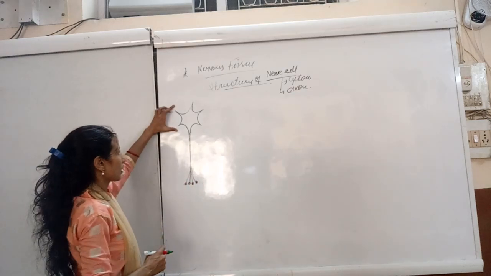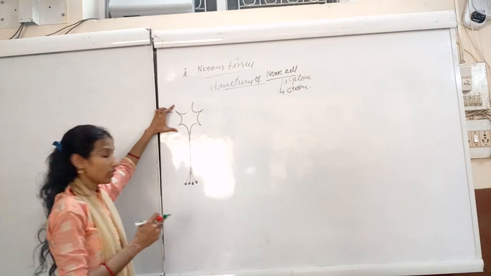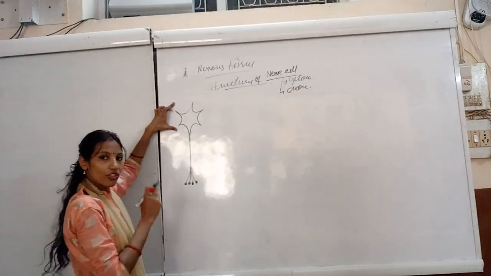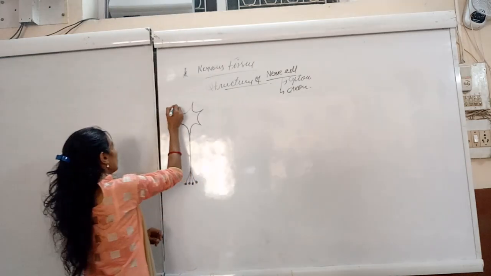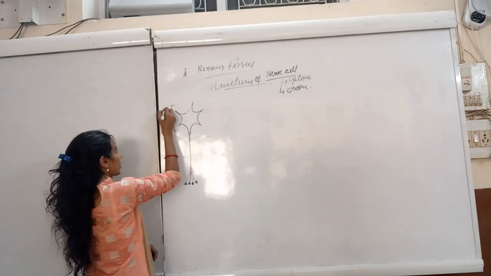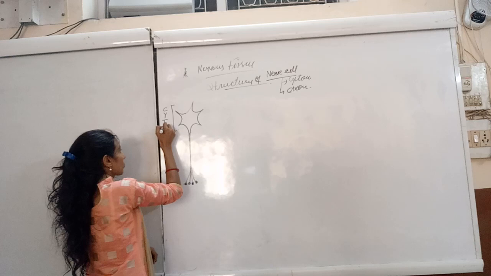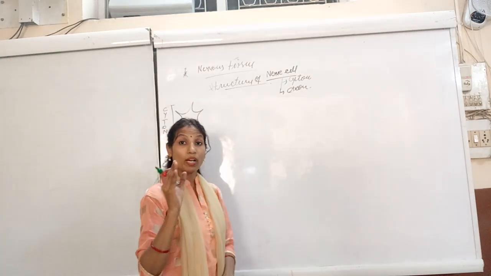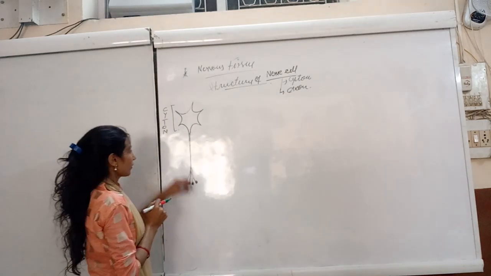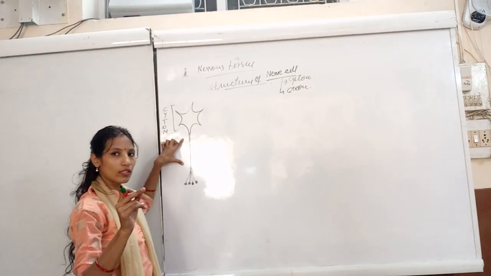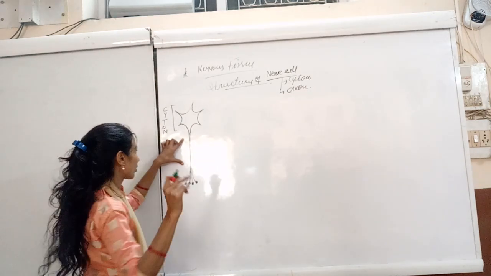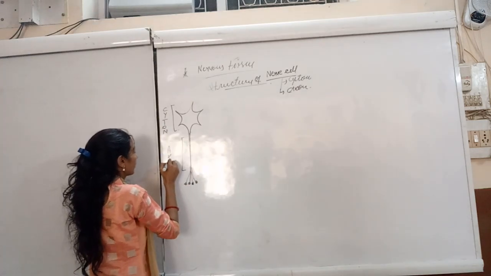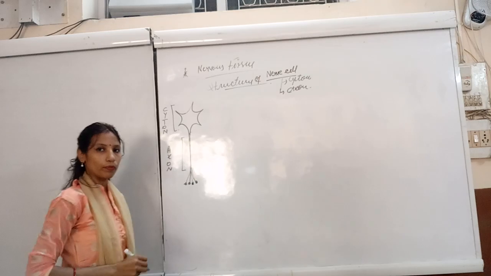Here we can see the star-shaped body and the long extension. This star-shaped body is known as the cyton, also called the soma. And this long cytoplasmic extension is called the axon.